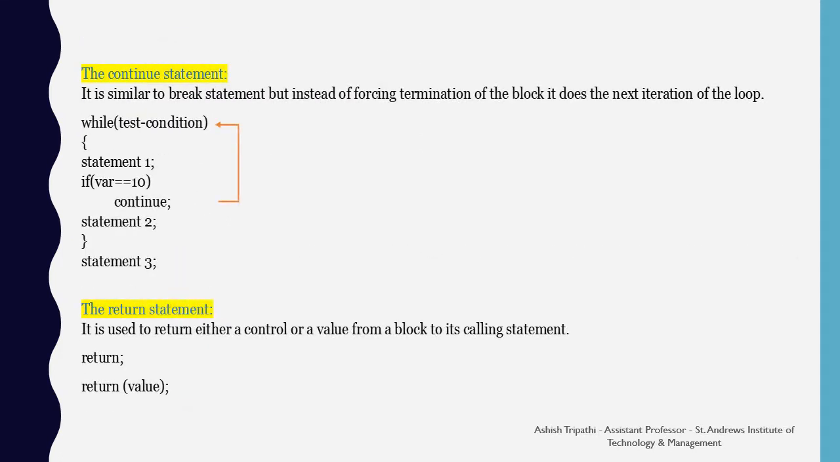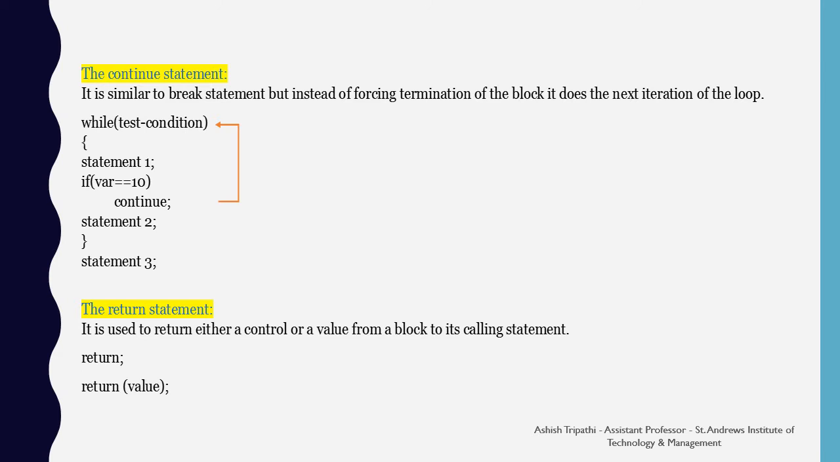Continue statement. It is similar to the break statement, but instead of forcing termination of the block, it does the next iteration of the loop. So continue statement skips the part of the loop and goes back to the body of the loop initialization. Likewise, we can see here, if the value of the variable var is equal to 10, then we are executing a continue statement. This continue statement transfers the control to the while condition for testing for the next iteration. Here statement 2 will be skipped and again the iteration of the loop starts.